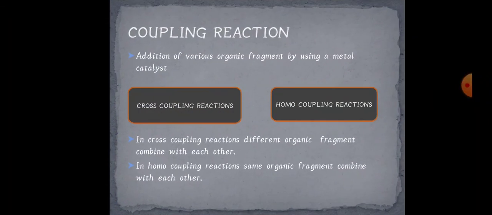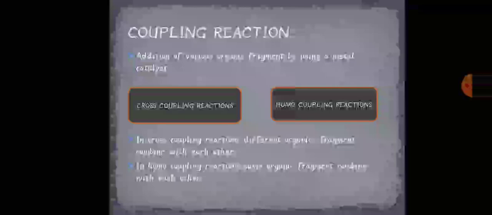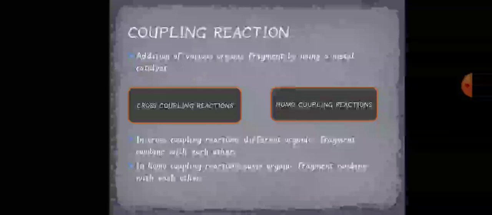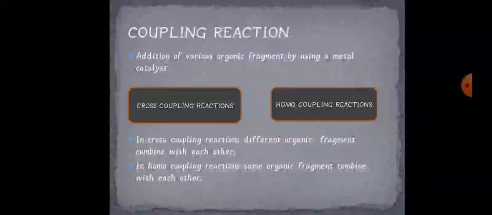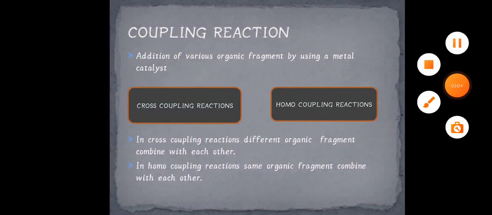In this slide we have mentioned what is meant by coupling reactions. So coupling reactions are those in which addition of an organic fragment takes place by using a metal catalyst. There are two types of coupling reactions. One is cross coupling reaction and another is homo coupling reaction.